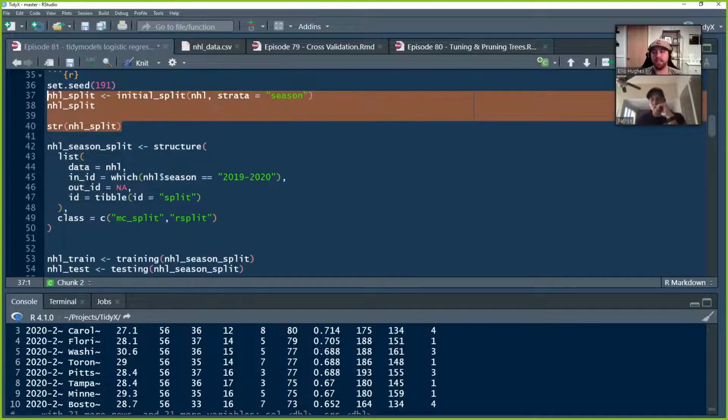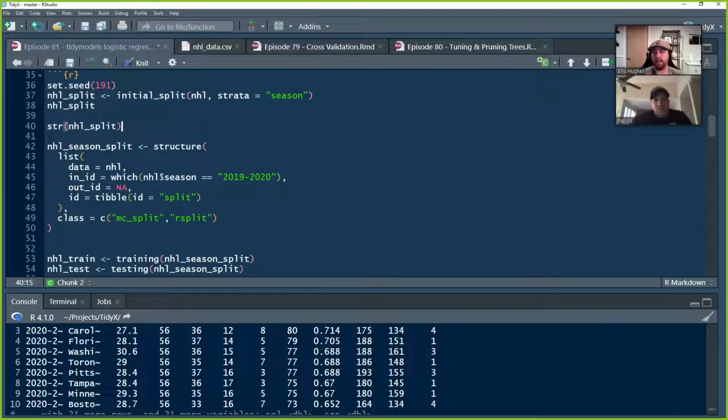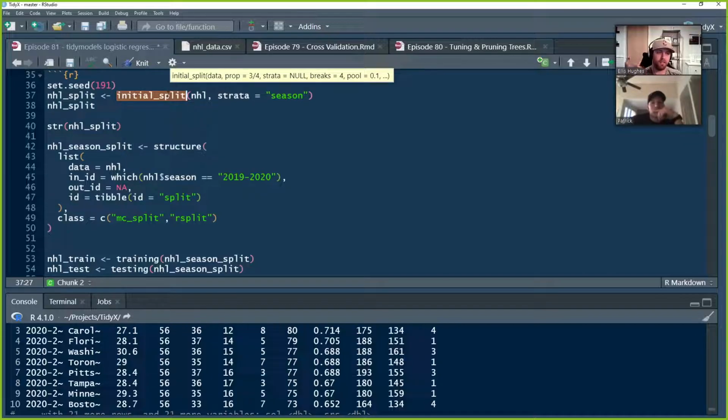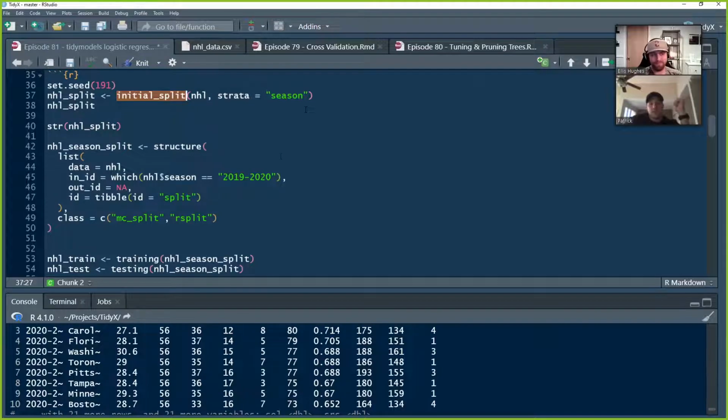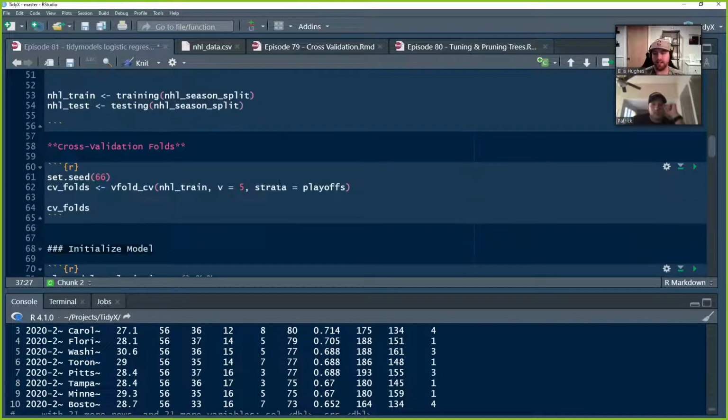Yes, so we didn't need to do this technically. Correct. I was doing it to show this is the normal process, and I would be surprised if the Tidymodels team comes up with a nicer way to say initial split, hard split by this. Exactly. Okay. Makes sense. So this is the only reason that we went through that, is to cheat because we wanted to have it behave a specific way.